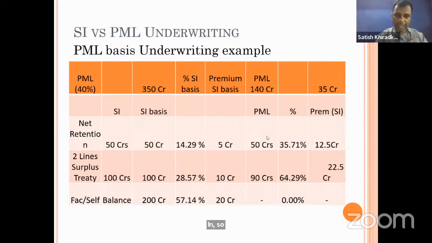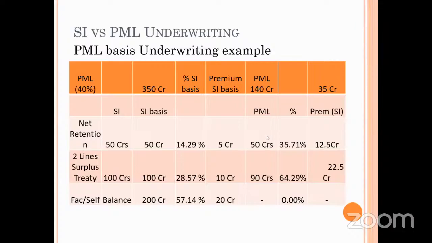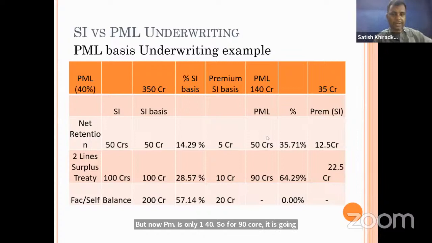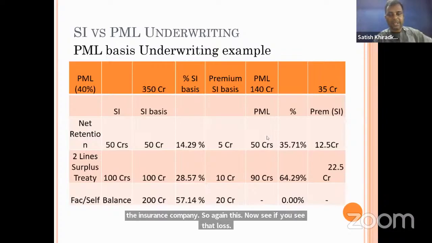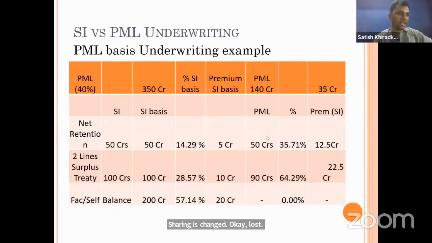Then 2 lines is 100 crore, but now PML is only 140, so for 90 crore it goes to the reinsurance company. So the loss sharing is changed here, but for up to 140 crore only, and premium is also paid accordingly. So this is the difference between PML and SI basis.